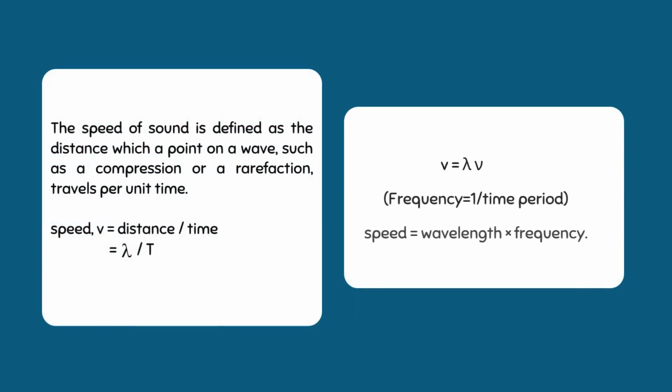To find the speed of sound, we can use the formula distance divided by time. In case of a sound wave, the distance is the wavelength and the time is the time period. So we will get lambda divided by T. 1 by T is the frequency. We can substitute the value here. Then finally we will get speed is equal to wavelength into frequency.